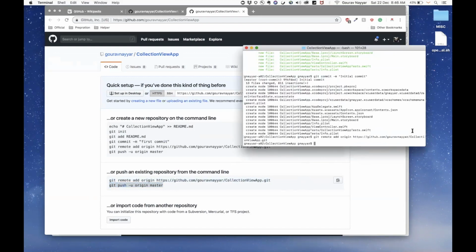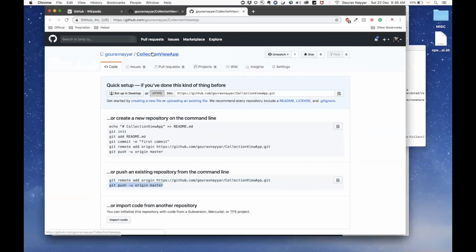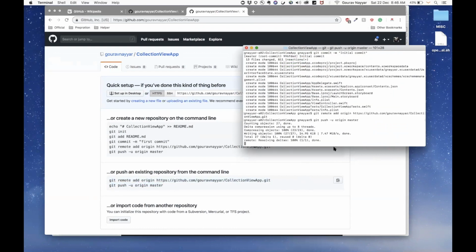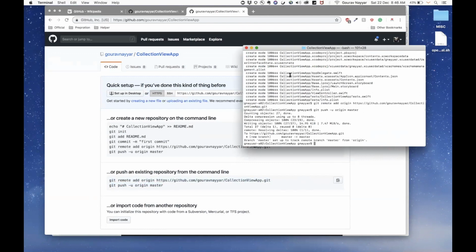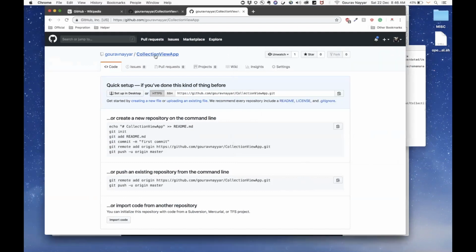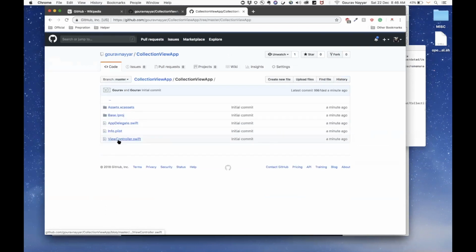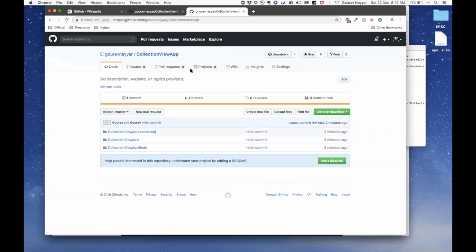Now I wanted to push the local changes to Git. Let me open this. Okay, now I could see the data is being pushed. It says new branch master is created. How can I see that? I'll go to collection view app, and you can see Gourav has done an initial commit a minute ago. So whatever information I have locally, like my app delegate file, view controller, everything related to the project, is there on Git right now.